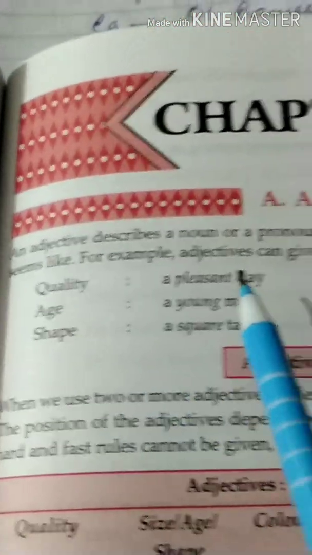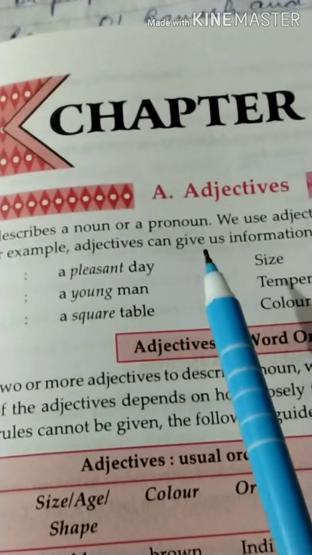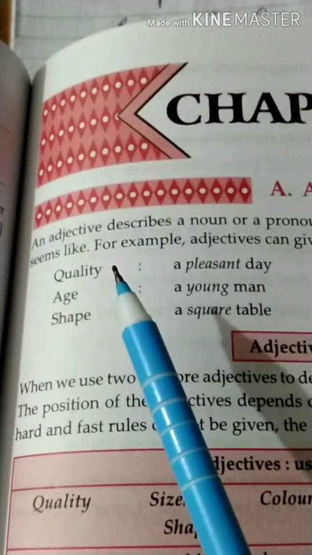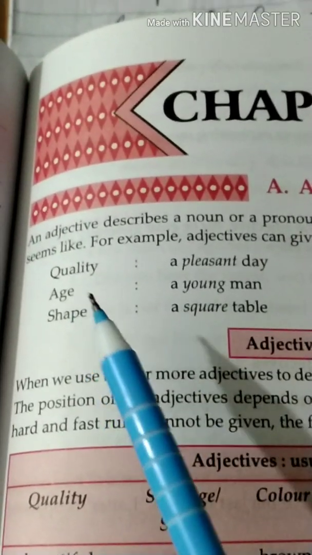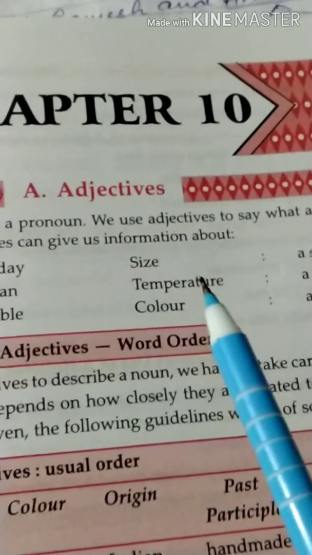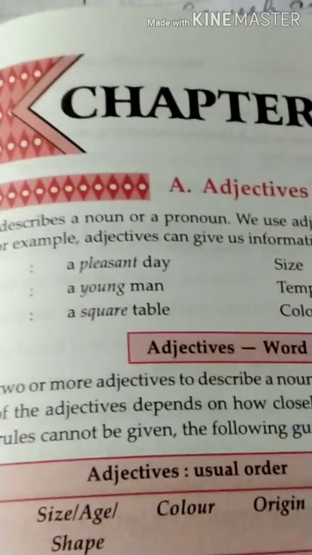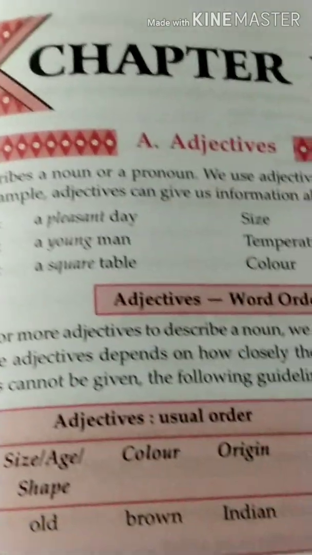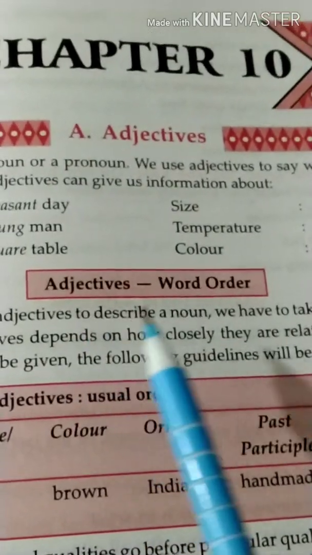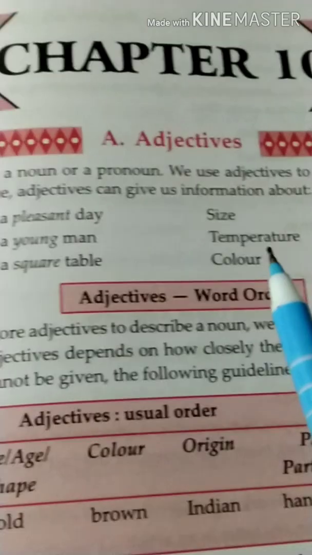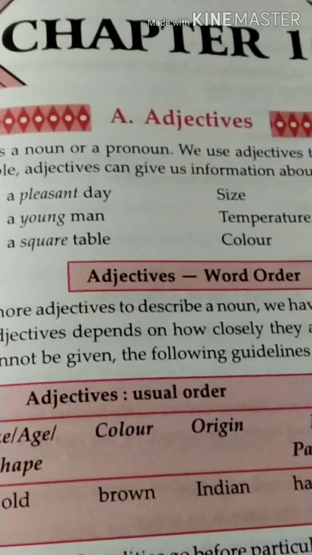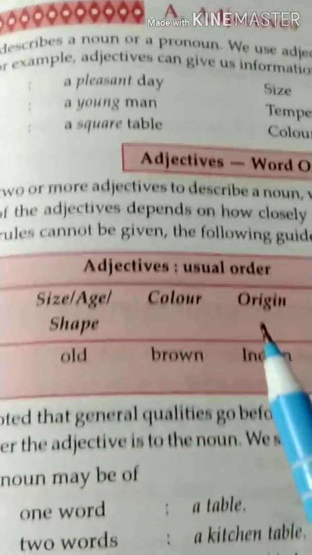For example, adjectives can give us a lot of information about the quality of a person or thing, age, shape, size, temperature, color, origin. So all these things adjectives tell us about. So what is the word order of adjectives? If all these adjectives come in one sentence, then what will be the word order?